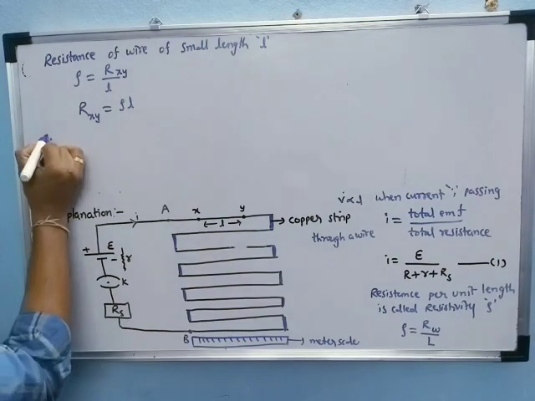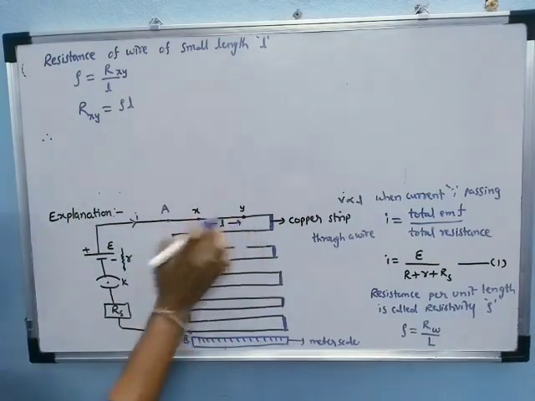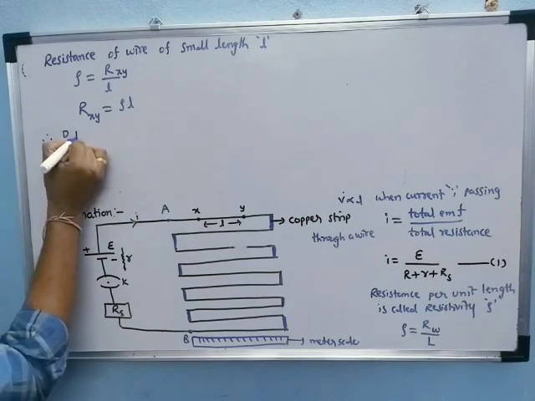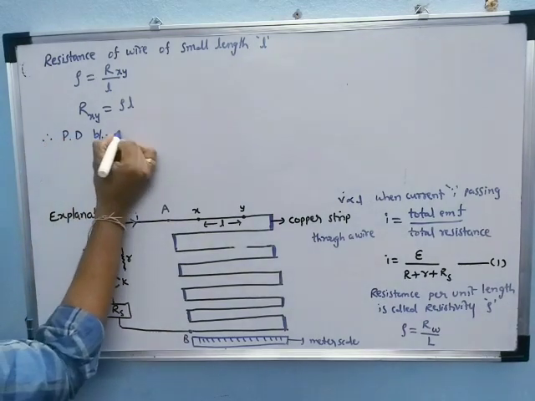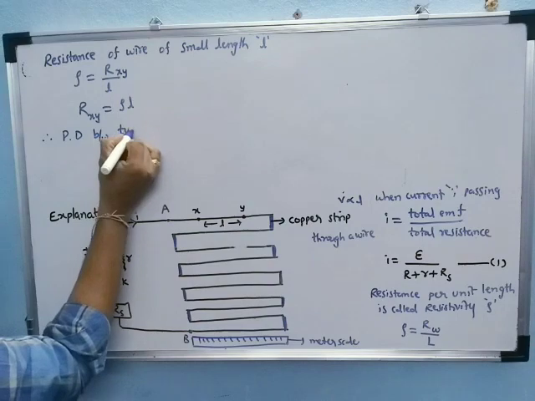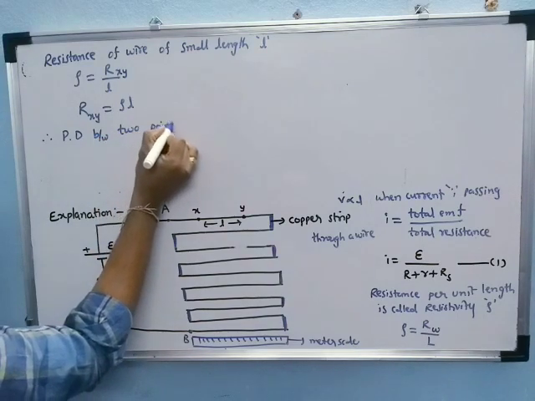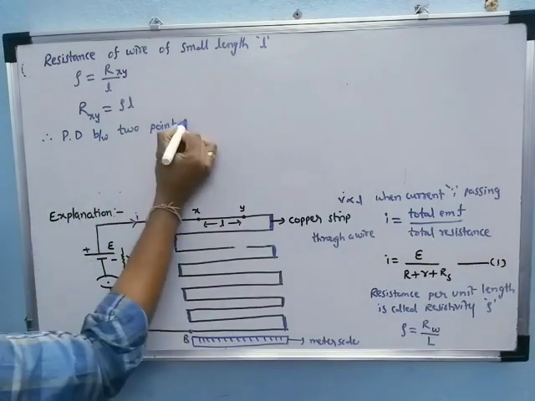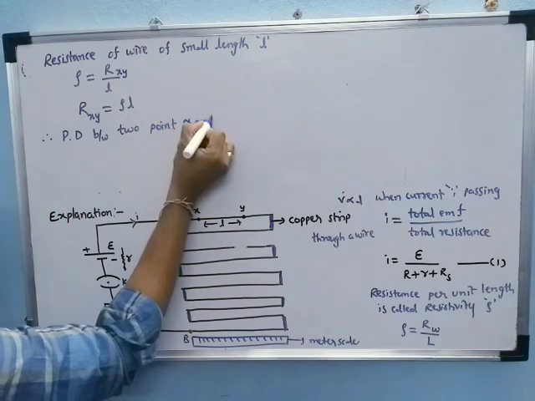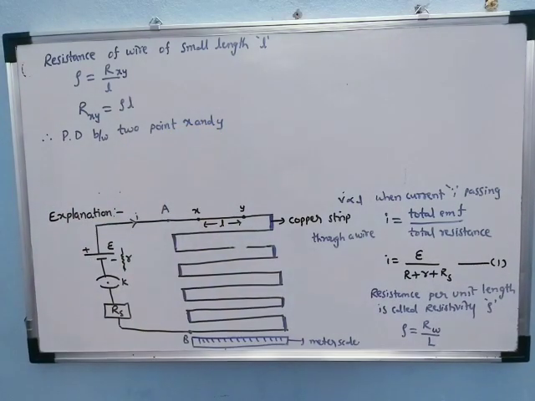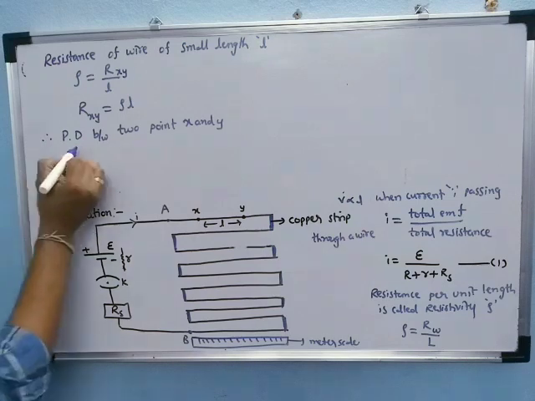Therefore, we can find the potential difference between the 2 points X and Y over this small length l. What is the formula for the potential from Ohm's law?